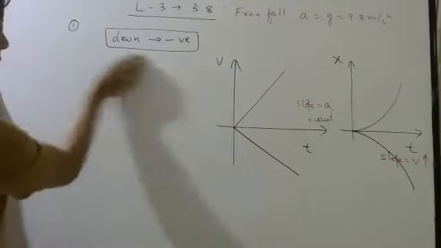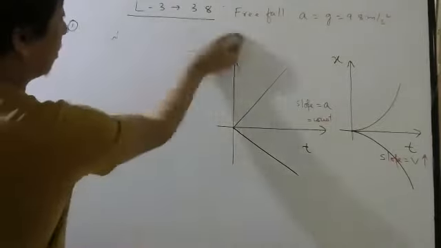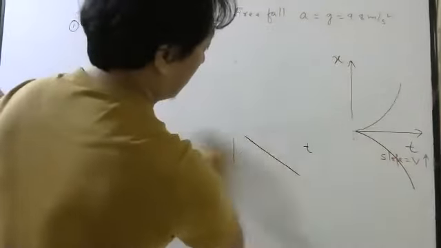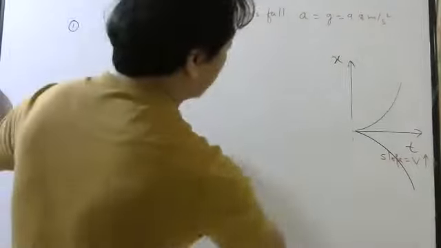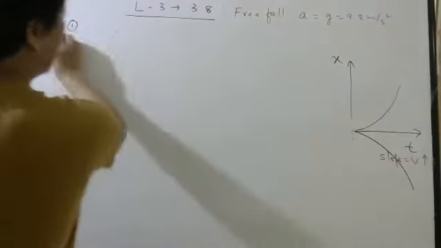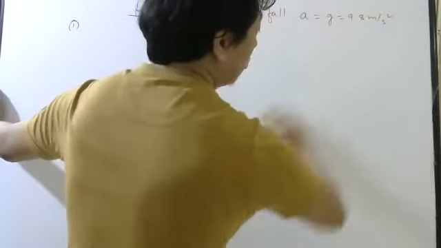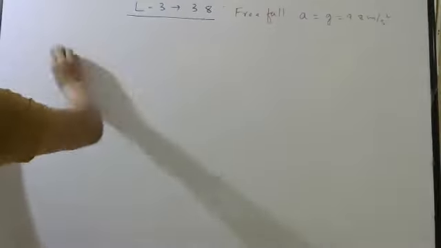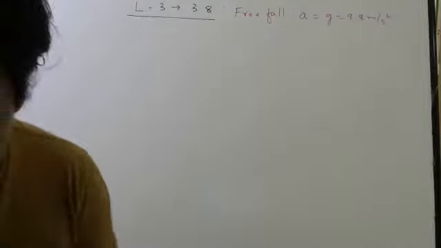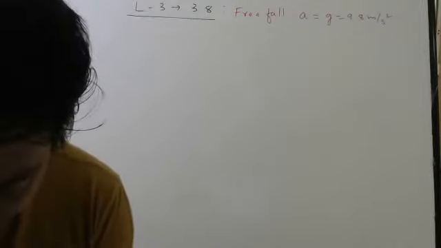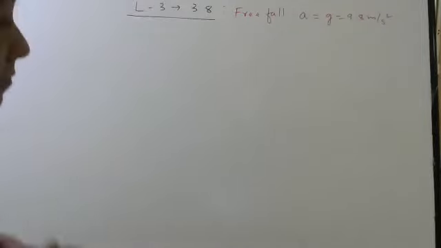That's why it is very important to remember slope of which graph is what. Slope of xt graph is velocity. Slope of vt graph is acceleration. And we are not interested to find slope of at graph. That we are not interested. Okay, let us see question number 2 now.